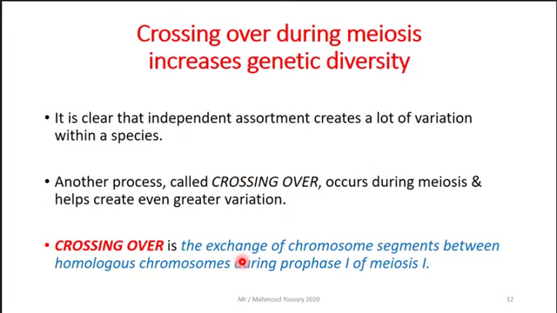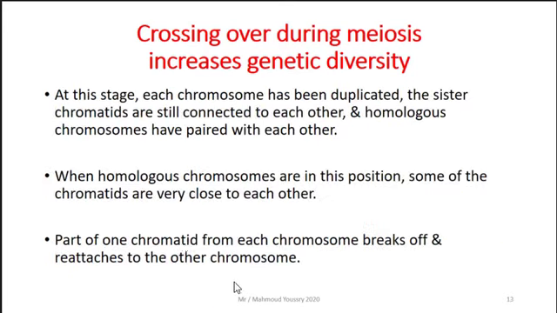Crossing over is the exchange of chromosome segments, parts of the chromosomes, between homologous chromosomes during prophase 1 of meiosis 1. The process of crossing over helps in genetic diversity. What happens exactly? It's an exchange of chromosome segments, and they are exchanged between the homologous chromosomes.